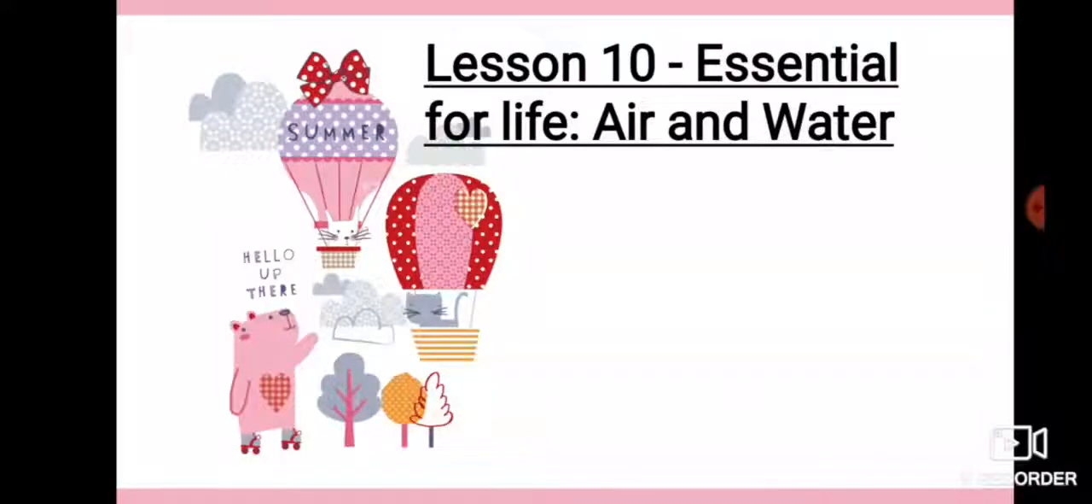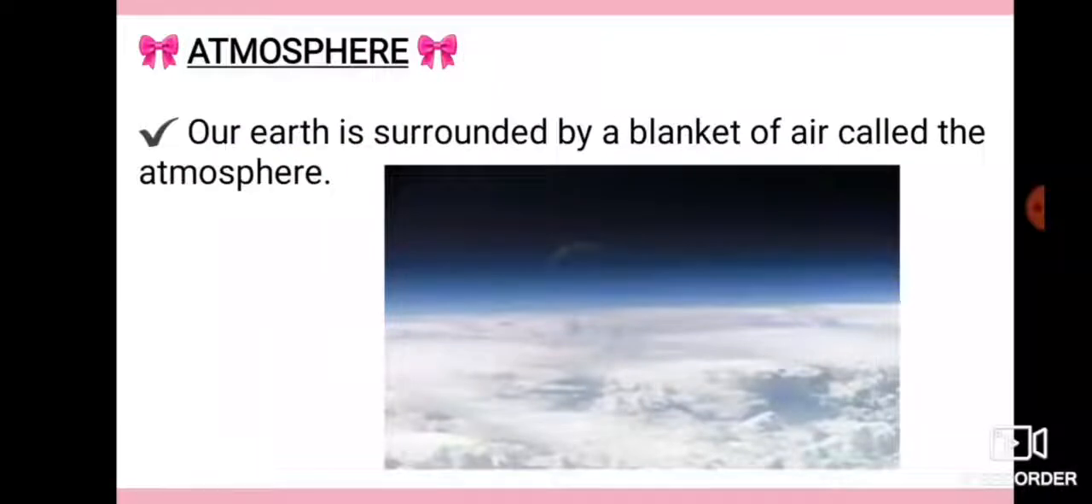Lesson 10, Essential for Life, Air and Water. First of all, I will give you all a brief introduction about what is atmosphere. An atmosphere is a layer of gas or layers of gases that envelop a planet. The atmosphere protects life on Earth by shielding it from incoming ultraviolet, that is UV rays.